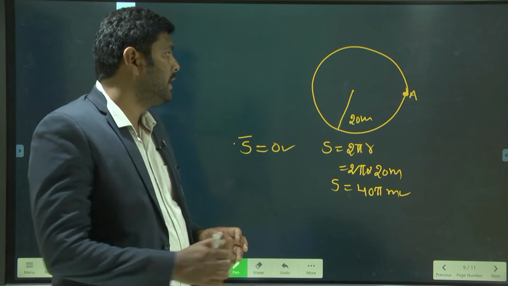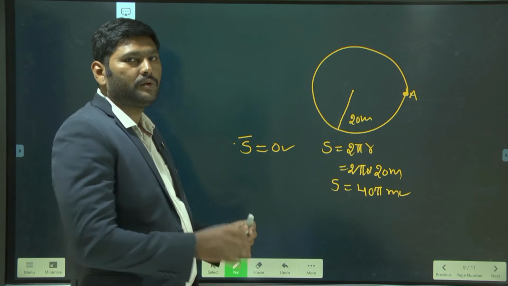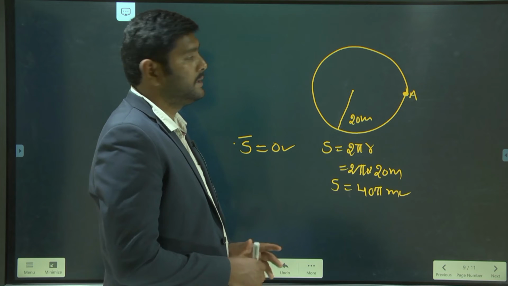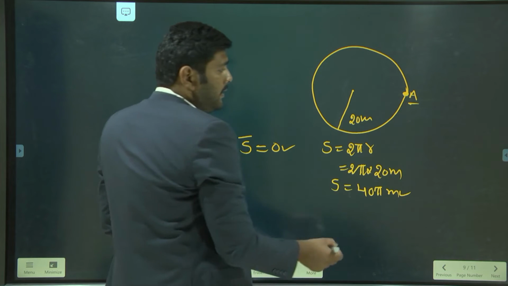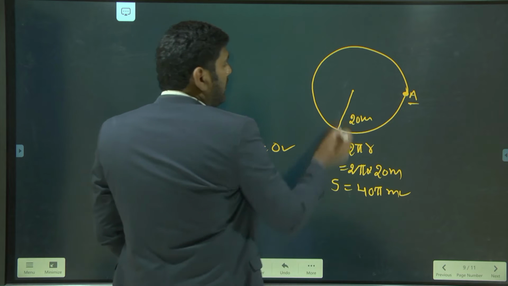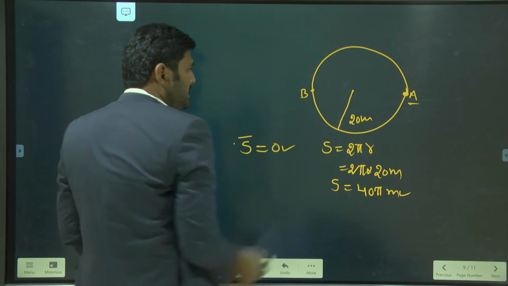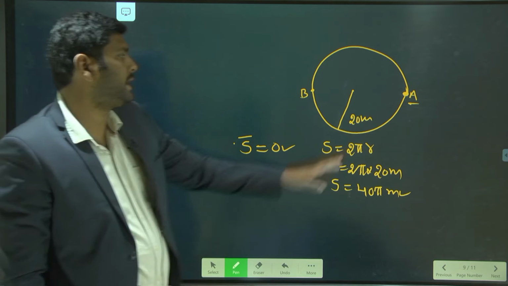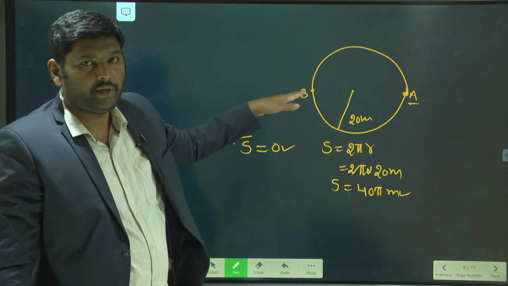This is distance and displacement. Now coming to another question. Let me take an athlete who started at A and reached the exact opposite position, that is B, along the diameter, diagonally.